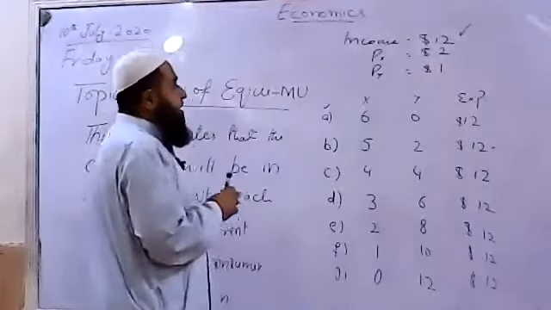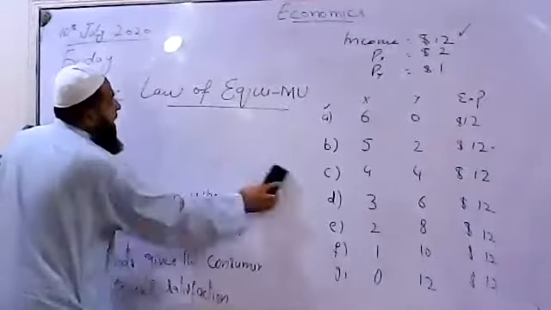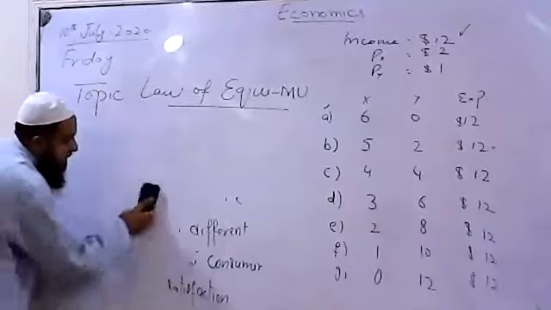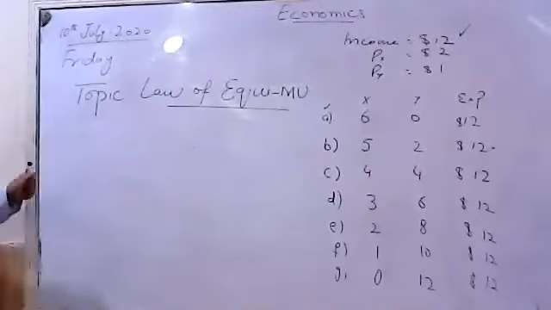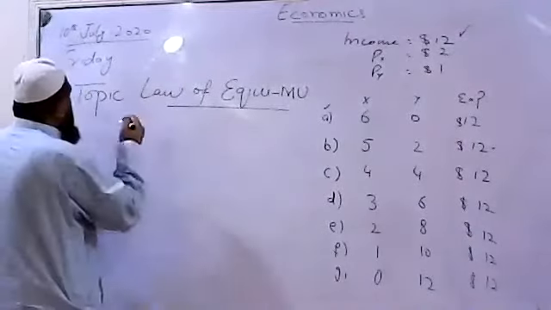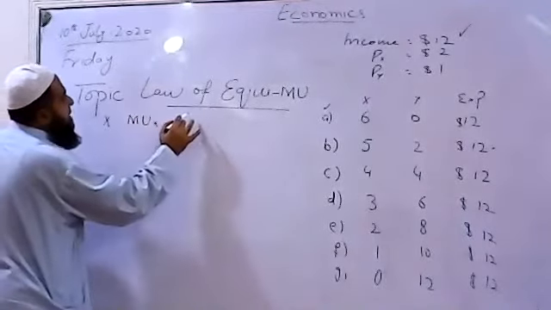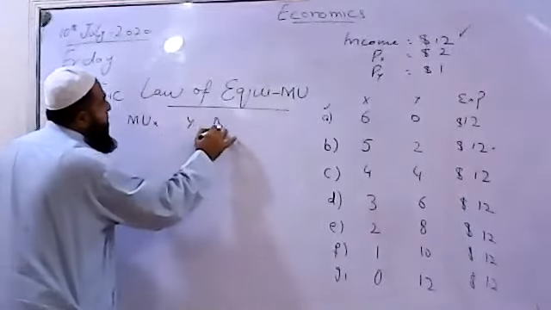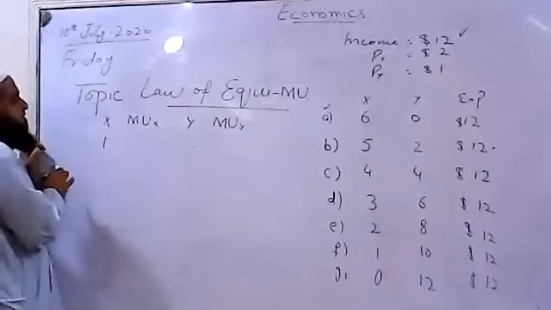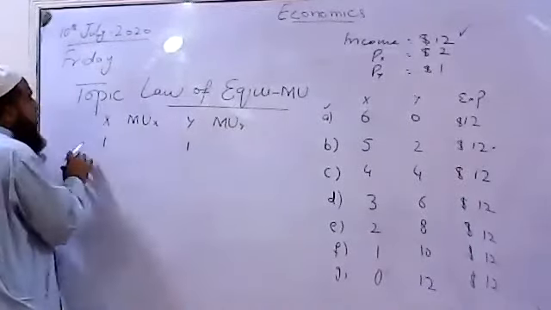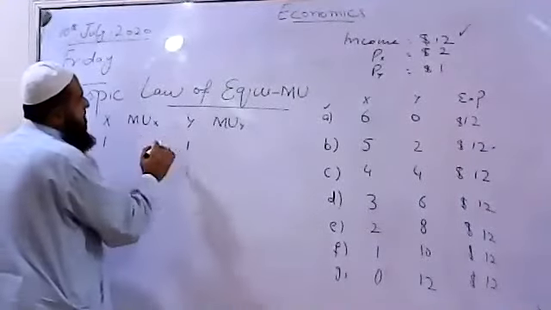If you find over here, now what are the marginal utility ratios? I will find the marginal utility ratios, then it will be more clear to you how this law works. Now see, this is the quantity of X, marginal utility of X, quantity of Y, and marginal utility of Y. So if he's consuming 1 unit of X and 1 unit of Y, what will be the marginal utility of X?